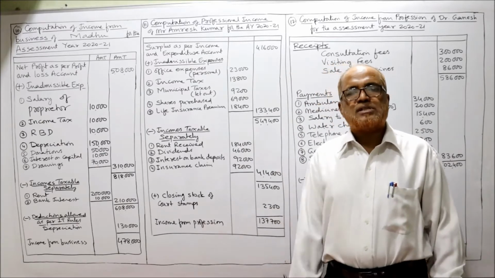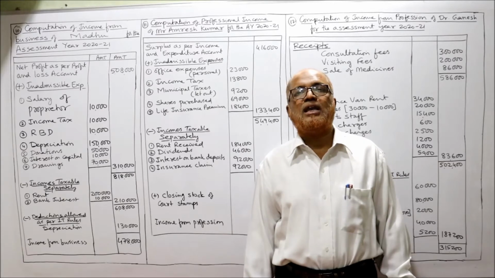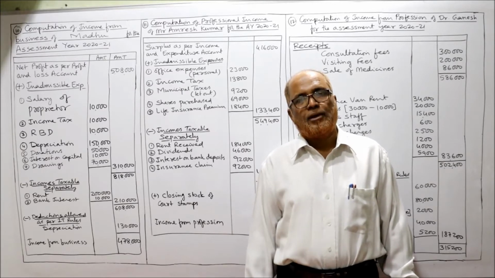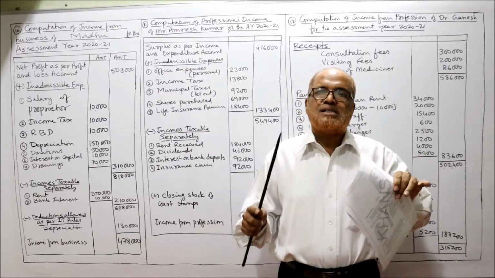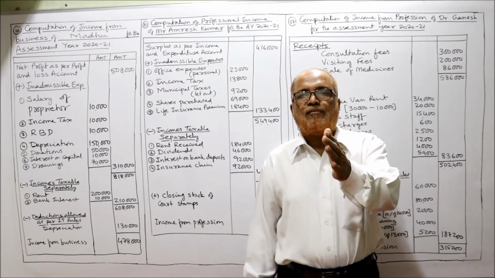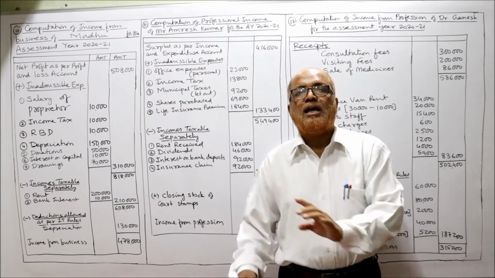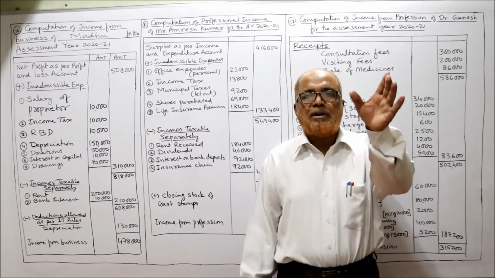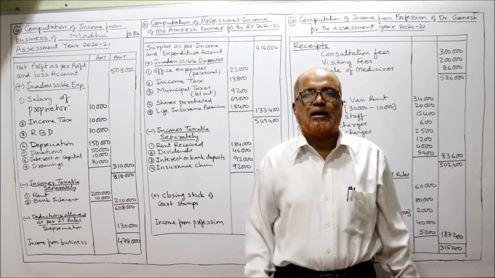Normally business people will make a profit and loss account, whereas professional people will make an income and expenditure account. The name is different, but the accounting treatment is the same. Whatever rules we are following in the profit and loss account, the same rules will be applied in the income and expenditure account. On the debit side we take all expenditure, on the credit side we take all incomes.